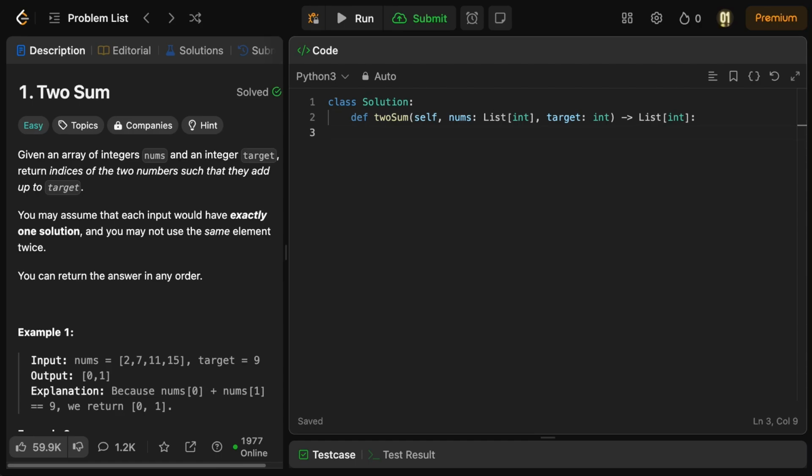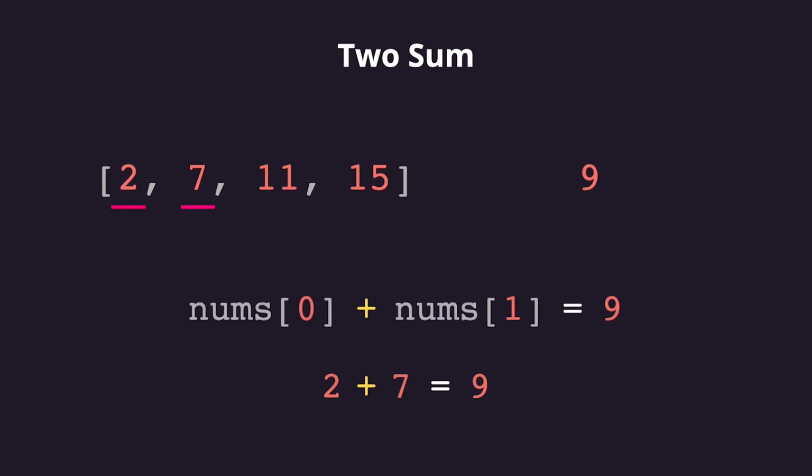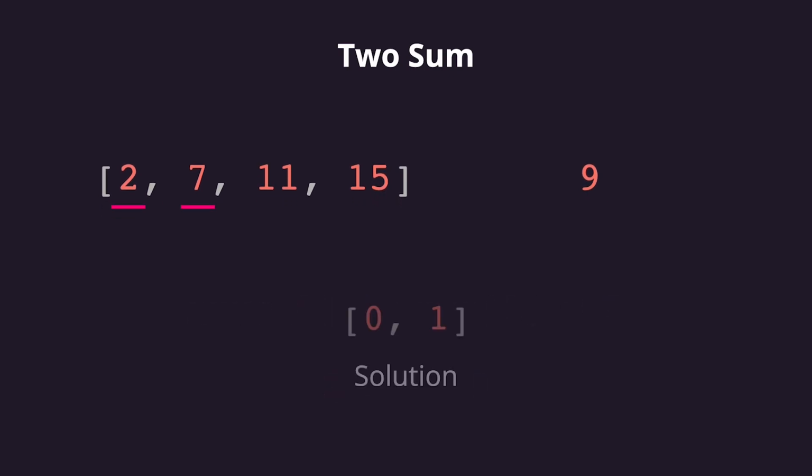In this video, we are going to solve the two-sum problem from LeetCode. In this problem, we have a list of numbers, and we need to find two different numbers that add up to a given target. For example, in this list, we need to find two numbers that add up to 9. If we add the numbers at positions 0 and 1, we get 9. So we return a list with those indices, 0 and 1.